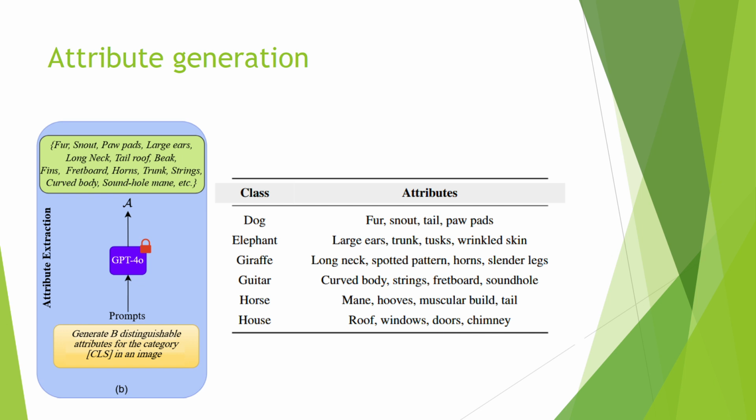Now, we also do attribute generation, and the reason we do this is because it helps the model to better understand the image, especially where there are very few images for each of the classes. And how we do this is, again, we prompt the GPT-4o model to generate k distinguishable attributes for that particular category. So these are a few of the sample attributes that we sort out for each of the classes. For dog, it is snout, tail, and paw pads. And this is done for all the classes present in a particular dataset.